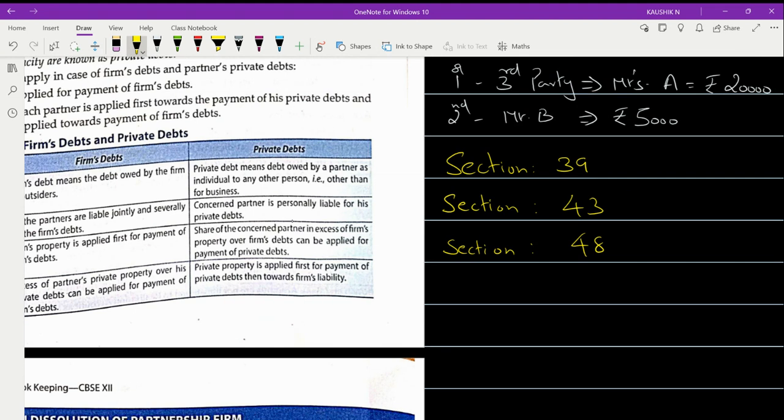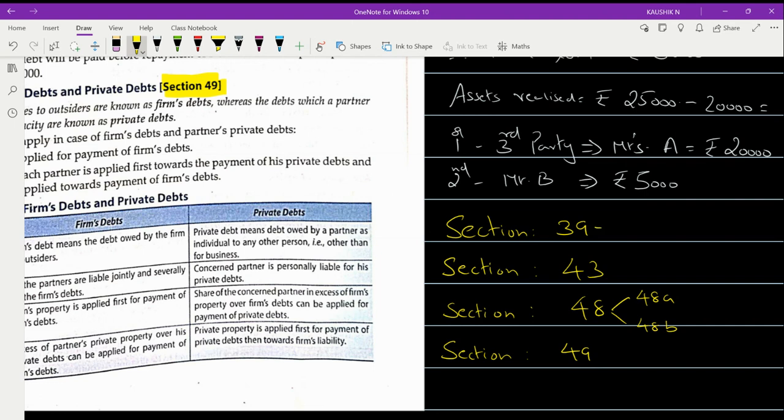In this 48, you have two subdivisions, 48A and 48B, and today you are coming across section number 49. So what is the significance of each? Section 39 dealt with the meaning or definition of dissolution.